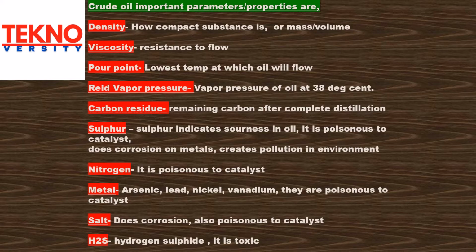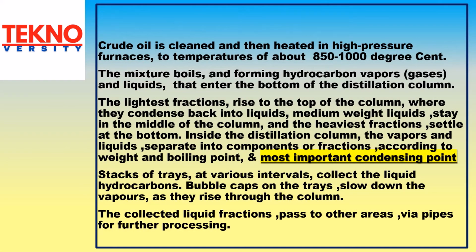Crude oil is cleaned and then heated in high pressure furnaces to a temperature of about 850 to 1000 degrees centigrade. The mixture boils, forming hydrocarbon vapors and liquids that enter the bottom of the distillation column. The lightest fractions rise to the top of the column where they condense back into liquids. Medium weight liquids stay in the middle of the column and the heaviest fractions settle at the bottom.